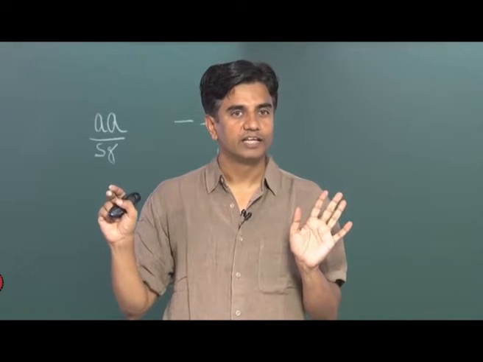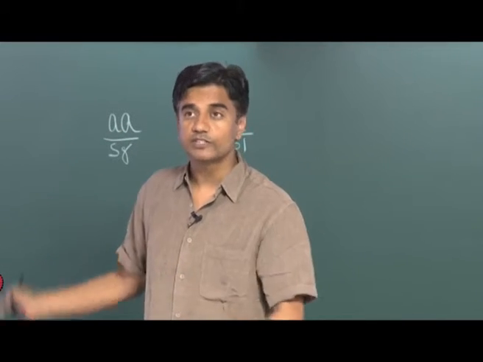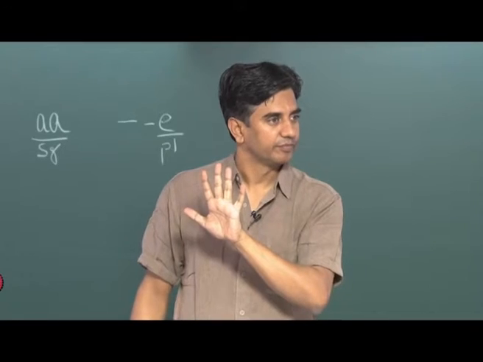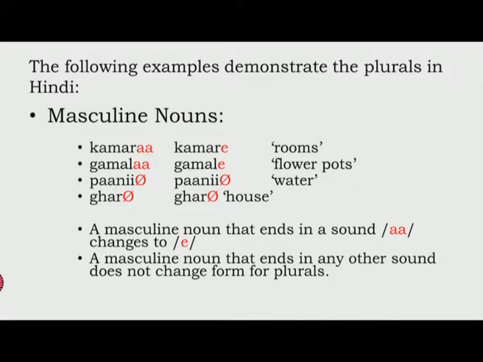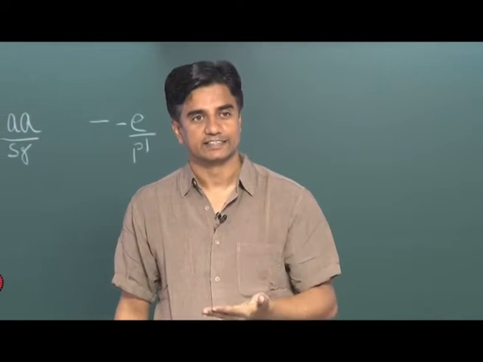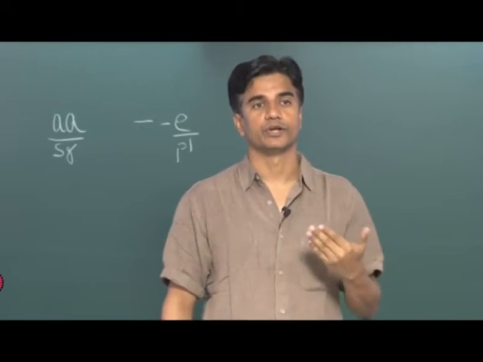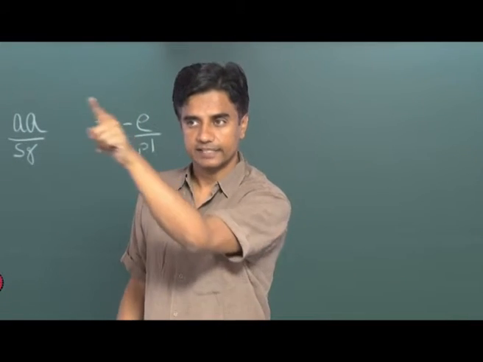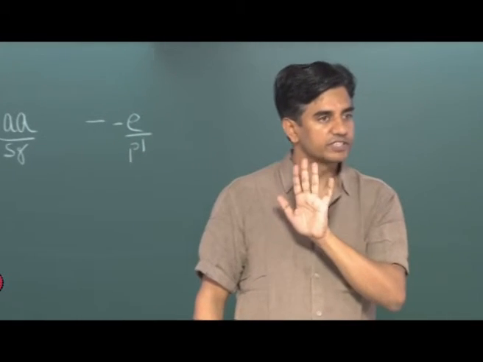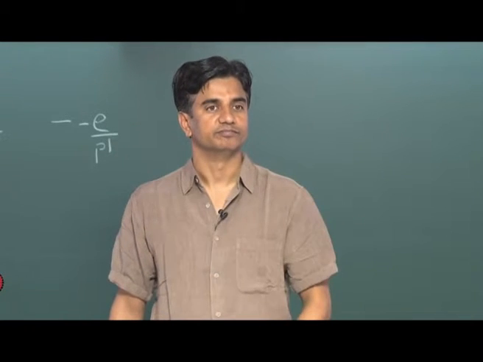Do you agree with me? It's difficult for us to see these things even now, right? So much so that we have to put these things in colors to see them clearly, right? So it's not possible for anyone to tell a child or for a child to see these things. However, what a child is figuring out, or the mind is figuring out by itself, is these things. Okay? There is absolutely no confusion in the mind of a child after the child has acquired the language that this is the plural formation pattern.